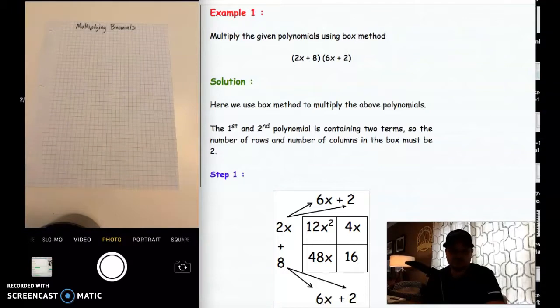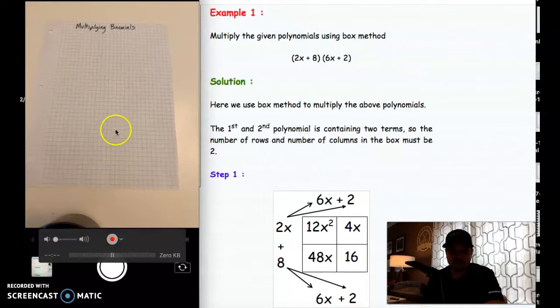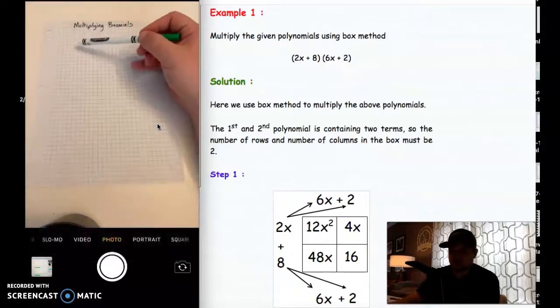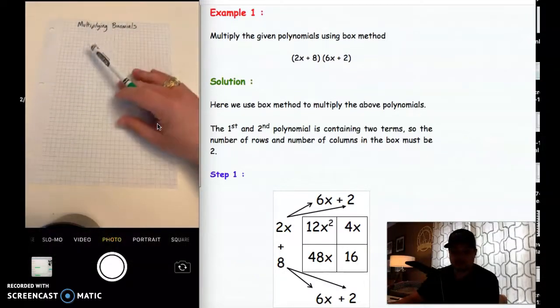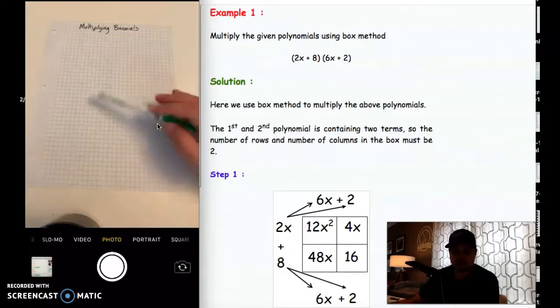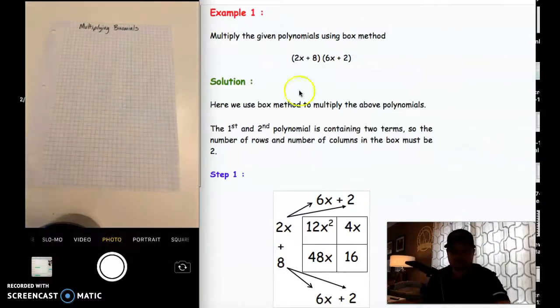Just a little bit about how I've got the screen set up for you guys. Over here, you'll see that this is sort of a document camera. I'm running this off of my iPhone, using the camera there, so you'll be able to see what I'm writing on the page on the left side of the screen. On the right side of the screen, I'll usually have either some examples or some notes or some things that we're going to be working off of. You can take a look at these notes that we're going to be working off of to work with multiplying binomials.